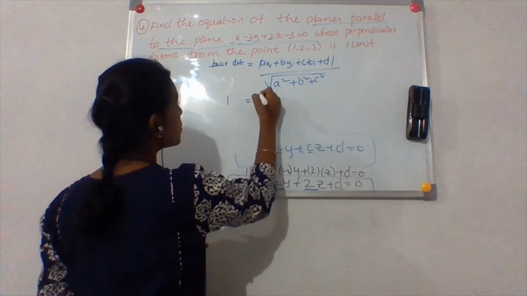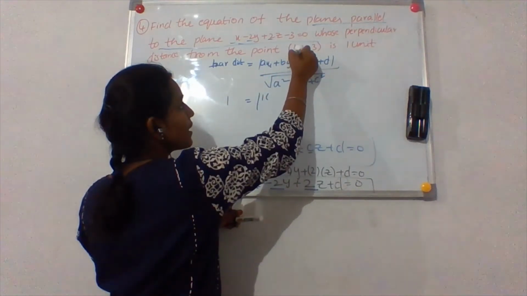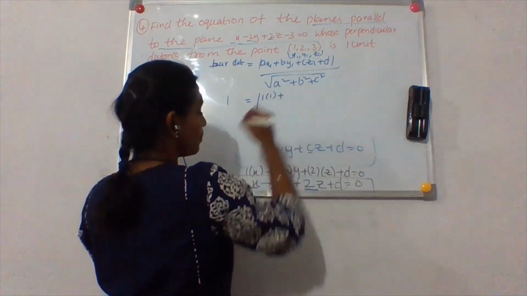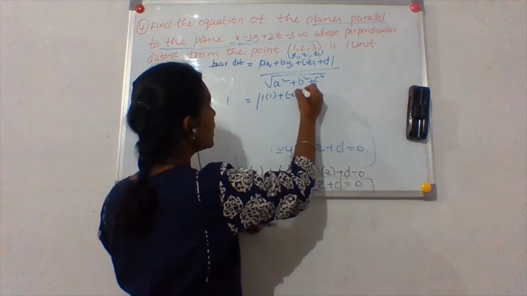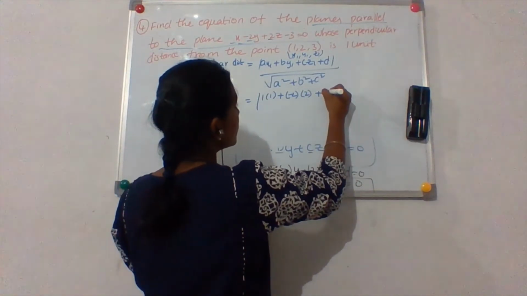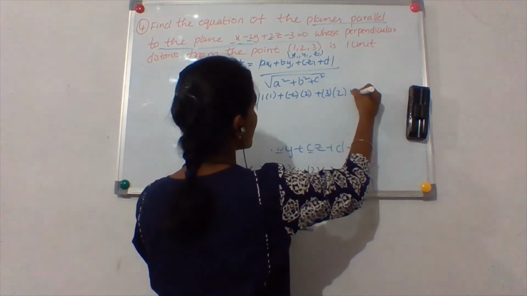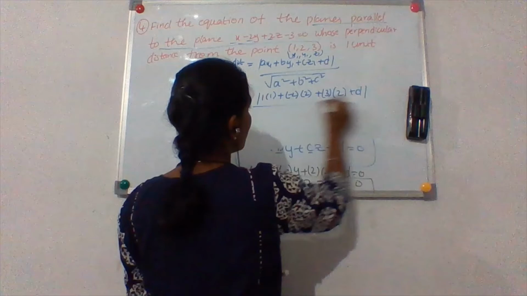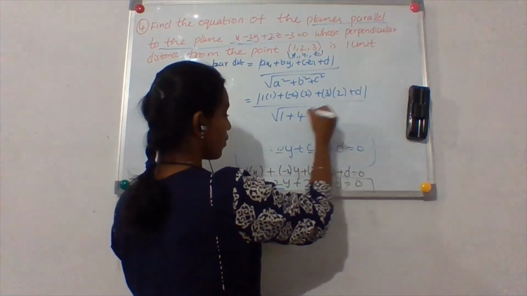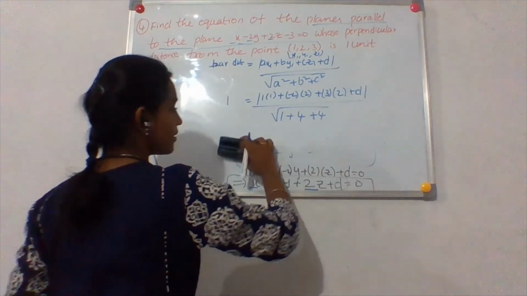So 1 is equal to a is 1, 1 into x1 is 1. This is x1, y1, z1, right? The point. So 1 into 1 plus -2 into 2 plus 3 into 2 plus d, by root of a square, that is 1 square 1, plus -2 square 4, plus 2 square 4.